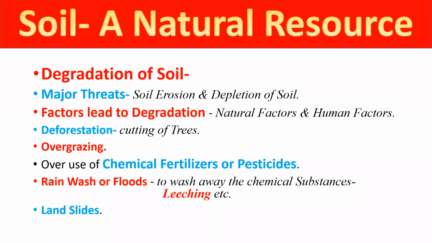If we think about the factors which lead to degrading the soil, these are natural factors and human factors. Like we have studied about it, natural factors like wind and air. And if we think about the human factors, we have started mining activities. We are overgrazing. Overgrazing and mining, these two things degrade the fertility of soil. And these are the human factors. Okay? Right, students?